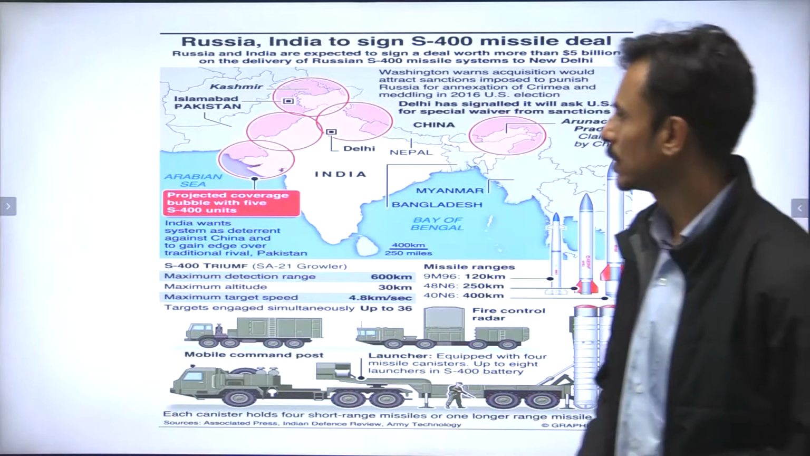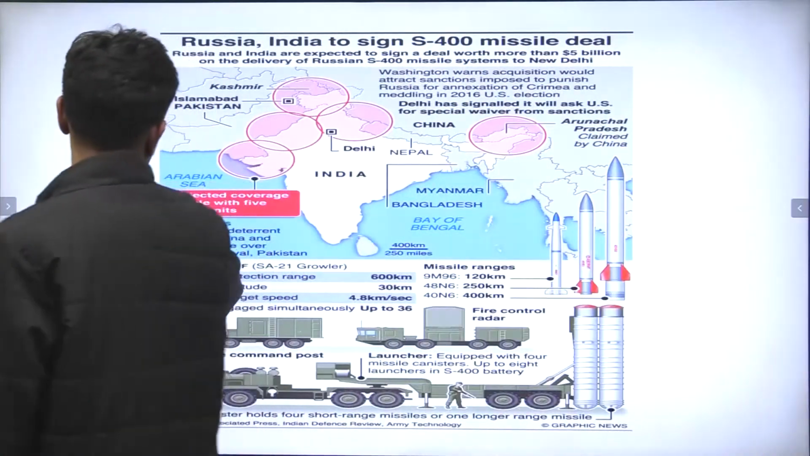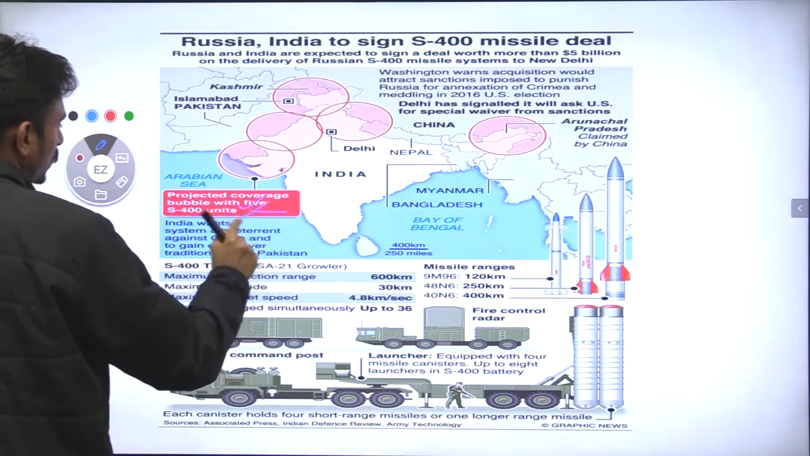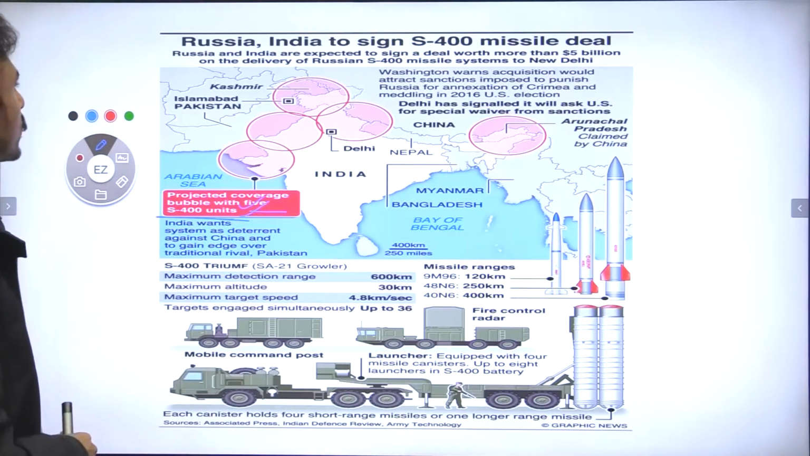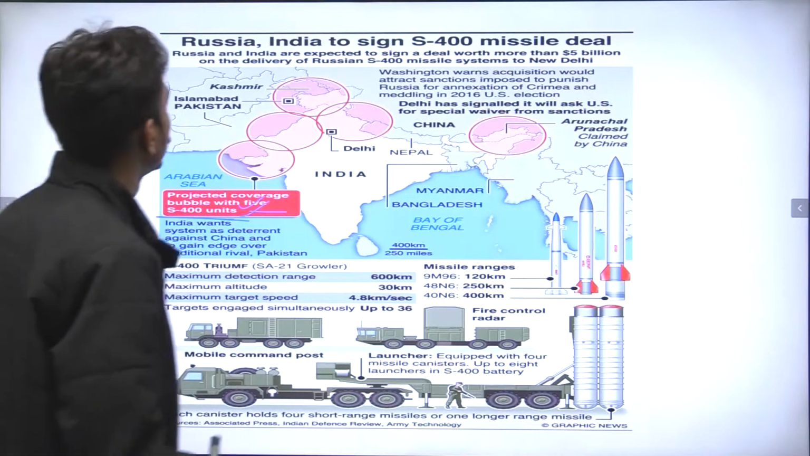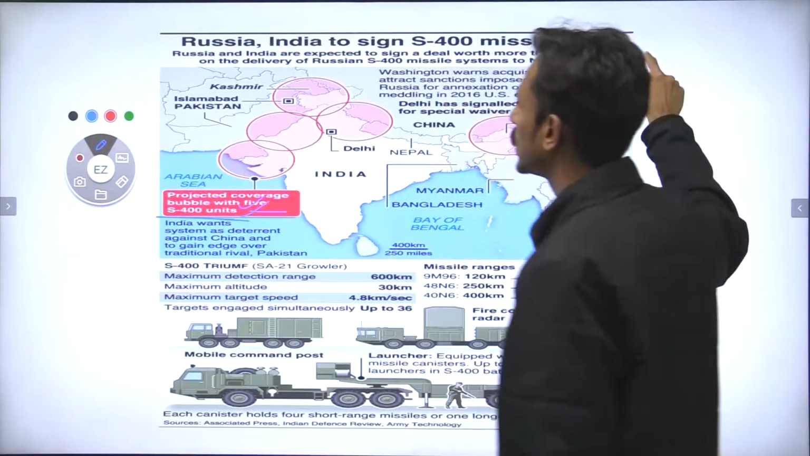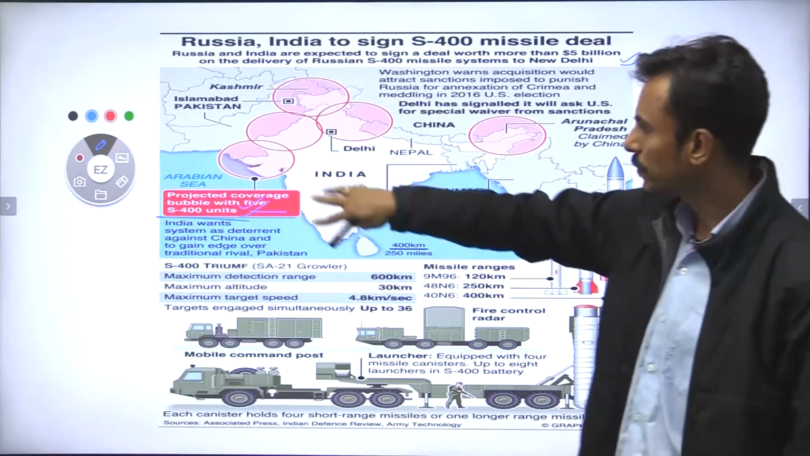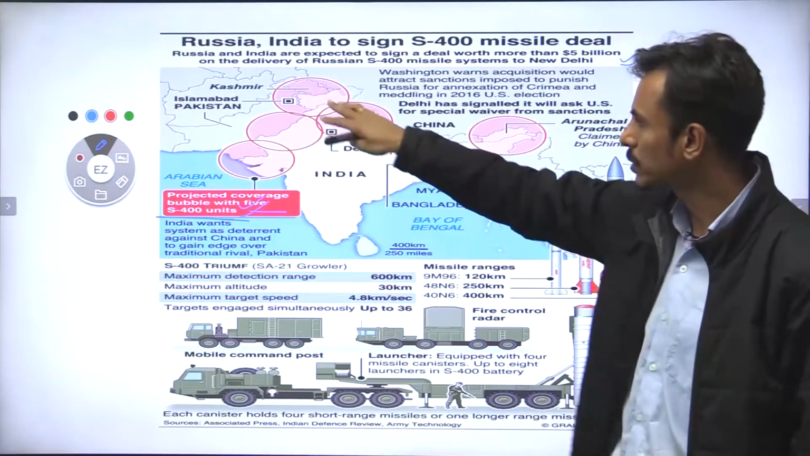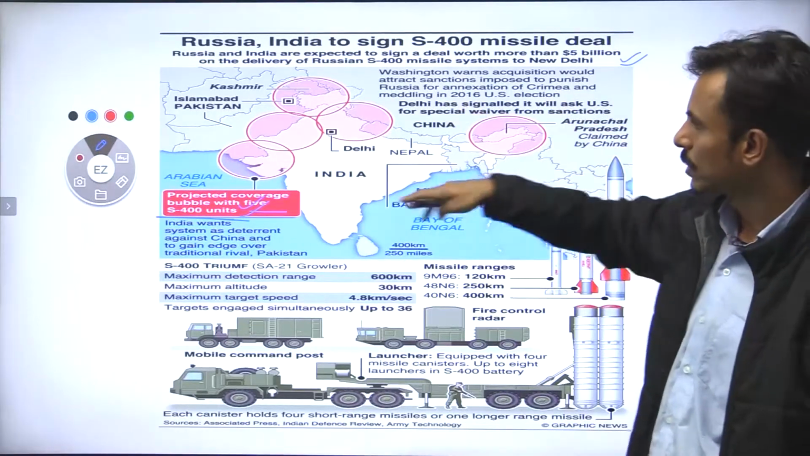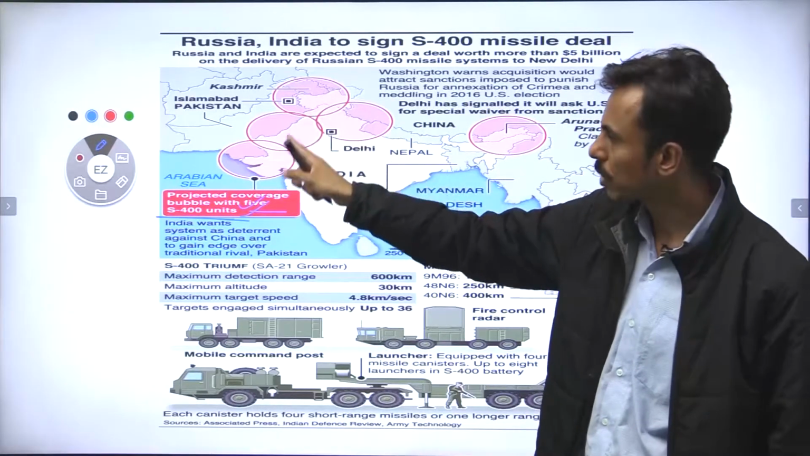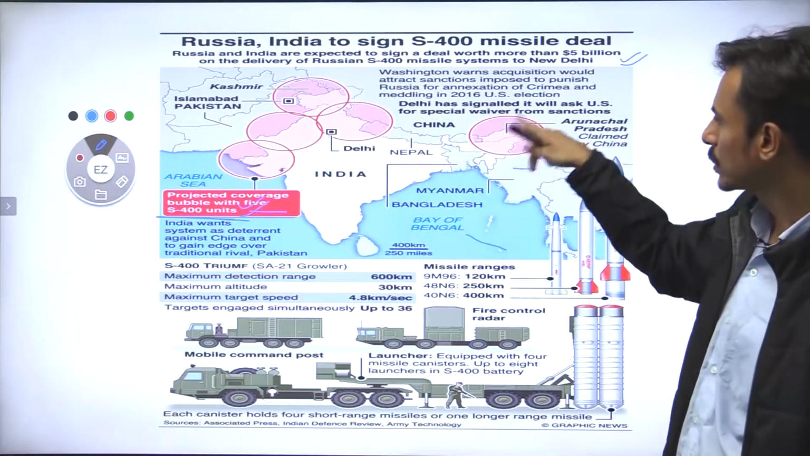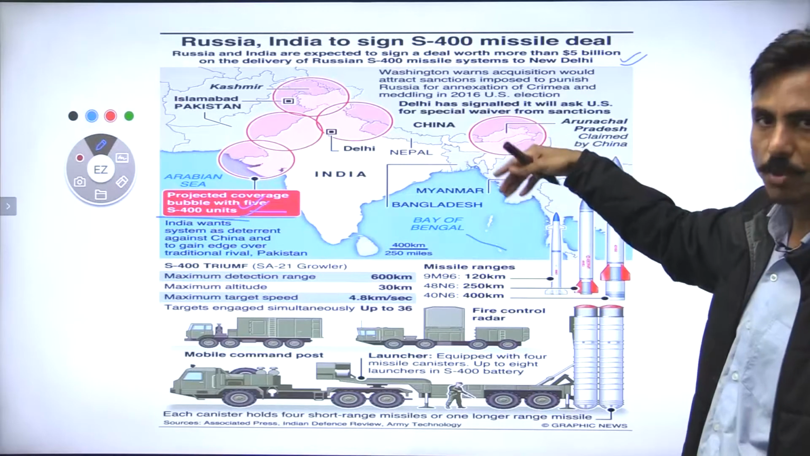Now guys, as you can see, 5 S-400 units would be purchased from Russia, and it was a $5 billion deal, right? And in this way, you can see the 5 bubbles here plus here. So in this way, India would be protecting its borders from Pakistan and China, and again in the northeast, it can protect its border against China.